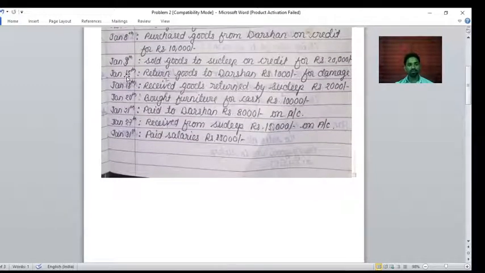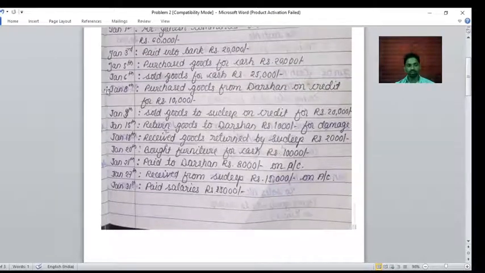Next, on 15th January, returned goods to Darshan rupees 1,000 for damage. So what does returning goods to Darshan mean? See, on 8th January, what was the transaction? Purchased the goods from Darshan, and on 15th January, returned goods to Darshan. Whatever goods were purchased from Darshan, some goods were damaged, that's why they were returned. So on 15th, purchase return to Darshan. It means that after purchasing, Darshan is going to be the receiver.